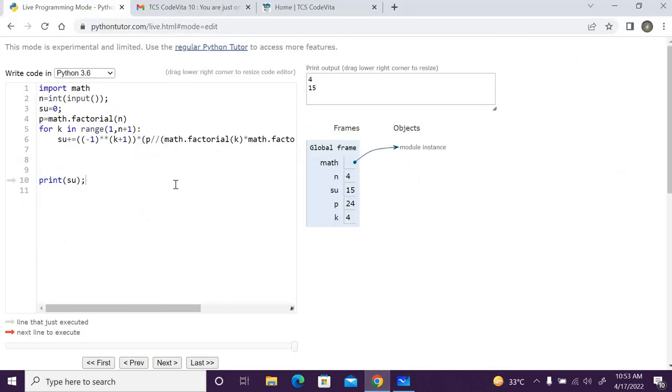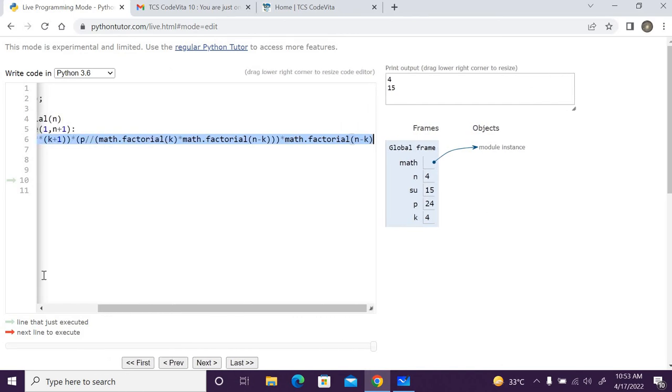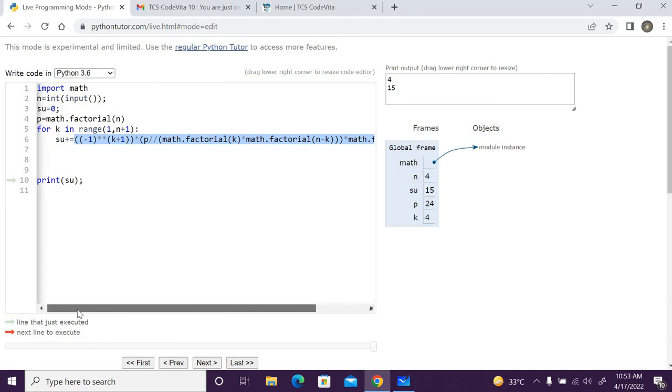So how am I making it? See, I am just first importing. This is actually our formula, whatever I have shown you. This is all our formula. The same.